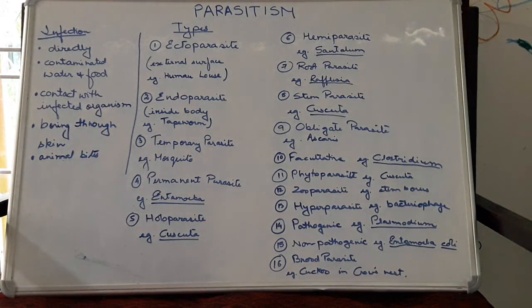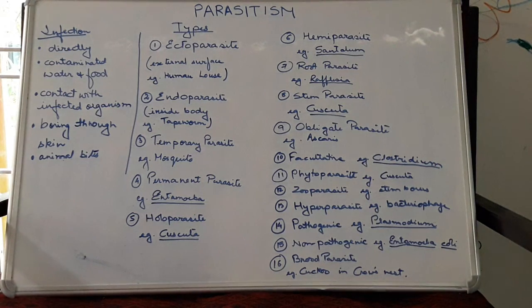Then comes the temporary parasite. A temporary parasite is a parasite which comes in contact with the host only for a very short time. It will act on the host, absorb its nutrition, and move away. For example, the mosquito, or we can say the leech also. We are all familiar with the mosquito. It comes near the host, bites the host, and immediately moves away. Next is the permanent parasite. Permanent parasites are those which remain permanently in the host body throughout their lifetime.